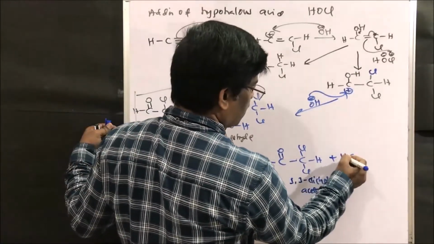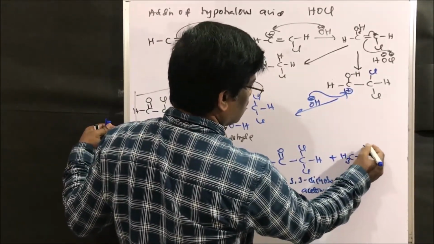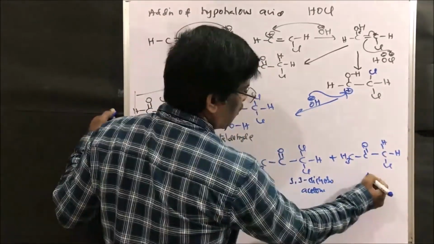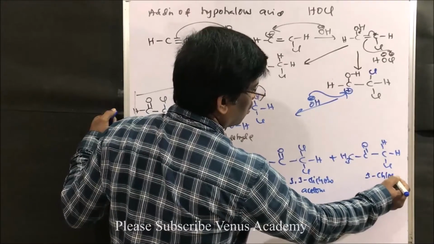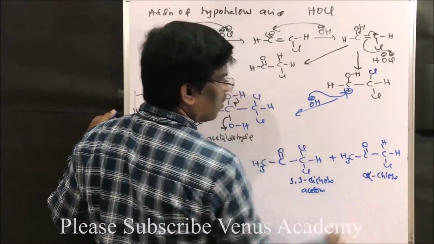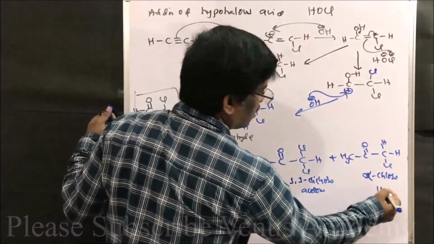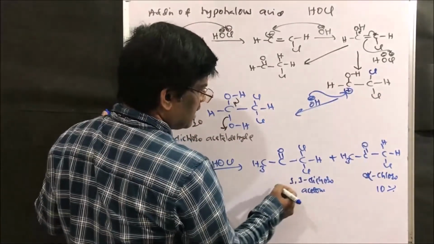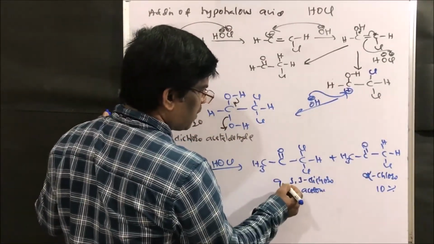So it may stop at one stage also, giving 1 chloro acetone or alpha chloroacetone. Yes, friends, it is going to give 10% of this alpha chloro, and this alpha dichloro is 90%.